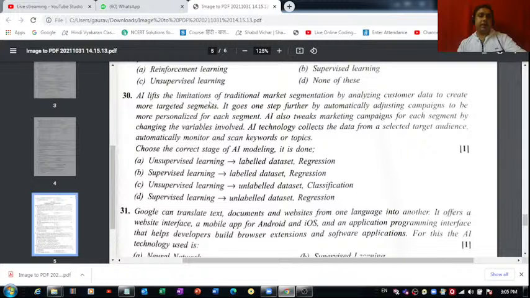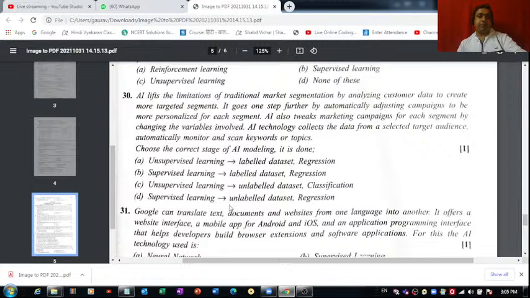AI lifts the limitations of traditional market segmentation by analyzing customer data to create more targeted segments. It goes one step further by automatically adjusting campaigns to be more personalized for each segment. AI also tweaks marketing campaigns for each segment by changing the variables involved. AI technology collects the data from a selected target audience, automatically monitors and scans keywords or topics.